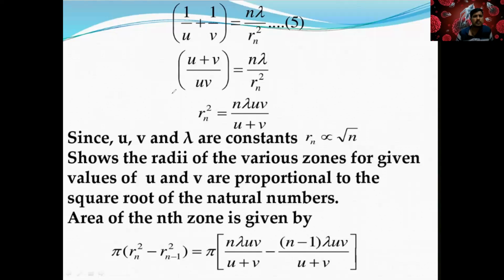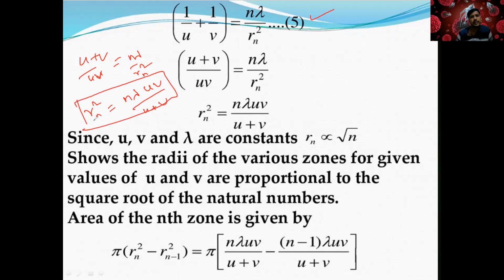Okay, so just from the above equation we got this, we call it equation 5. If you write this with the LCM, (u plus v) by uv is equal to n lambda by rn square. So I want to calculate rn square. Cross multiplying, rn square is equal to n lambda uv by (u plus v). I hope you understand up to here, right?